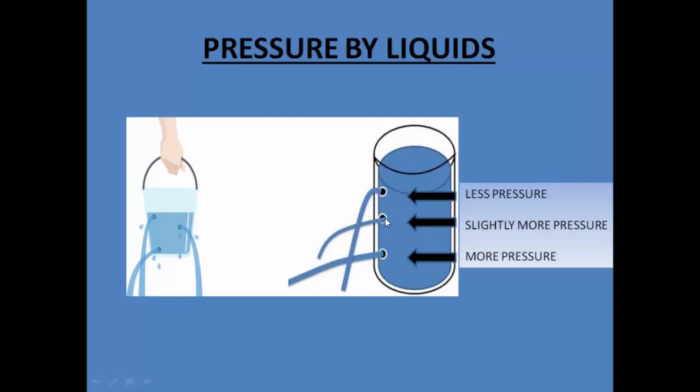That is why it will come out with lesser pressure, lesser force. And in the first layer, the pressure exerted by the liquid is even much lesser. So these examples show us that even liquids also exert pressure.